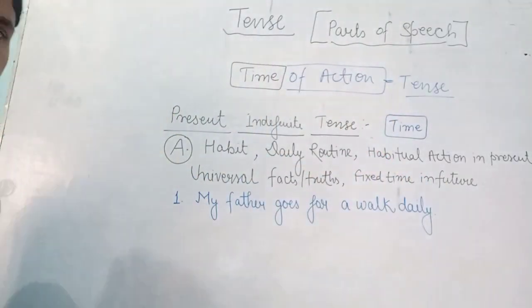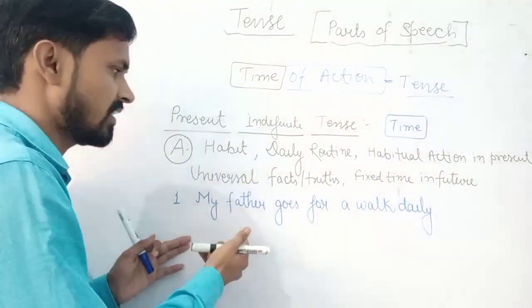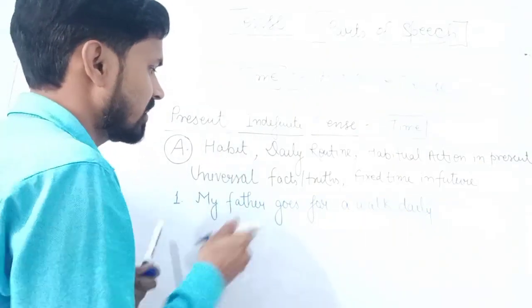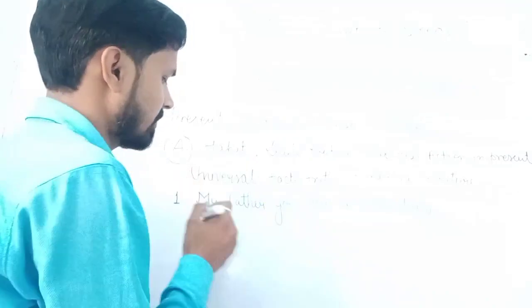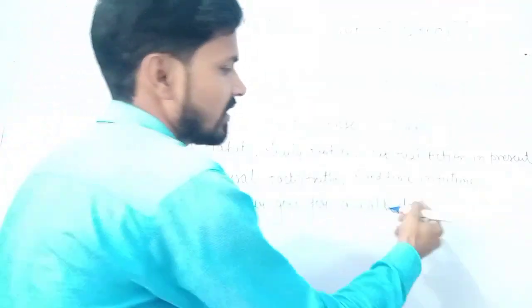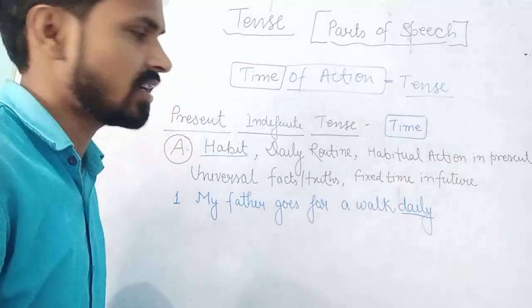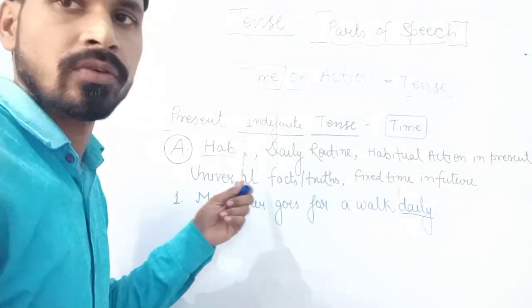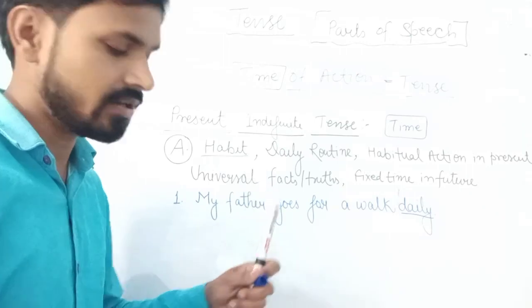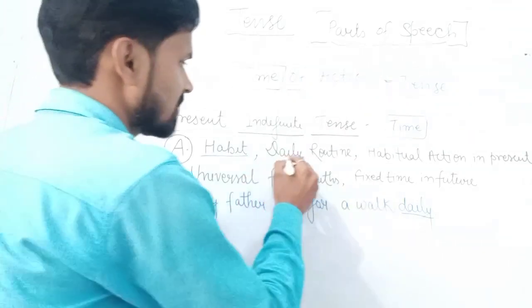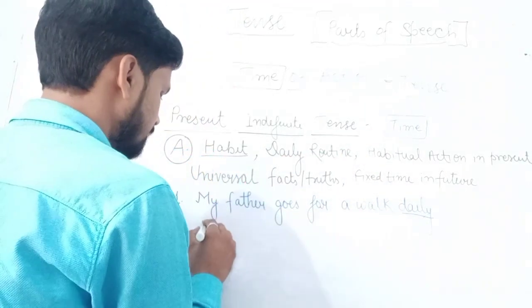By reading this statement, you will simply get to know that this is a sentence of habit. What we are showing here? We are showing here habit. My father goes for a walk daily. This work is done on a daily basis, and that's why it is a kind of habit. Is it all clear?